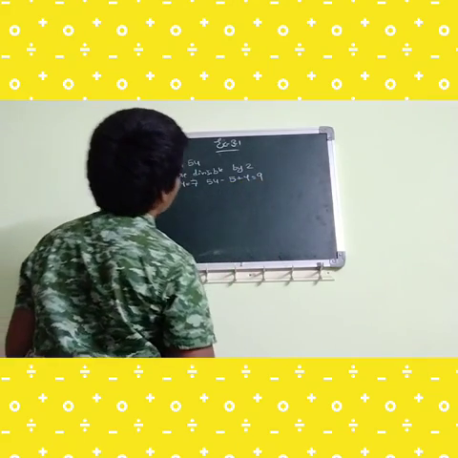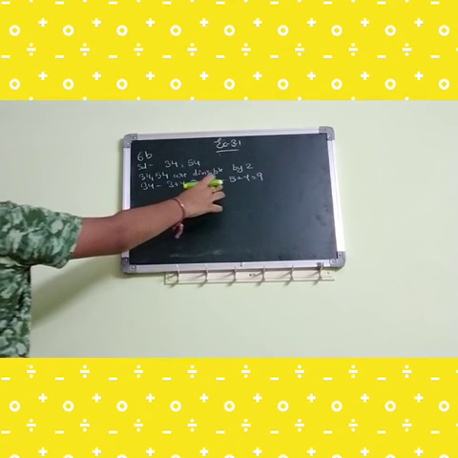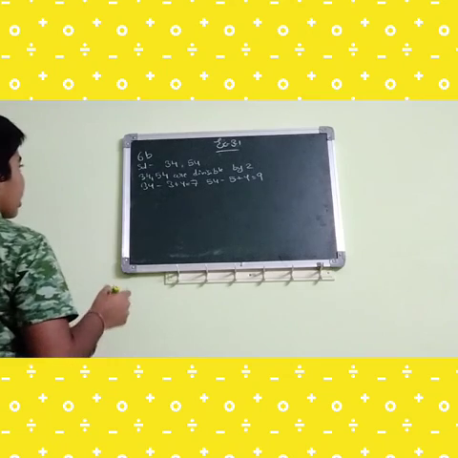So 7 is not divisible, and 9 is divisible.